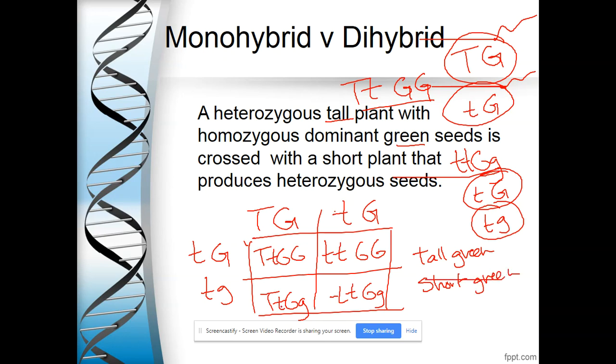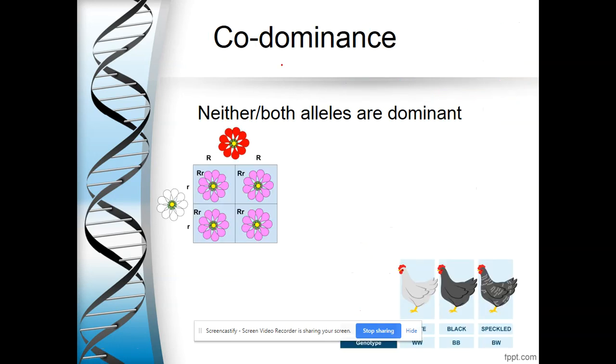And then I have here another heterozygous tall and a heterozygous green. So still tall and green. So now I've got two of those guys. And here I've got short and green. So another short and green. So 50% tall and green, 50% short and green should be the resulting offspring.